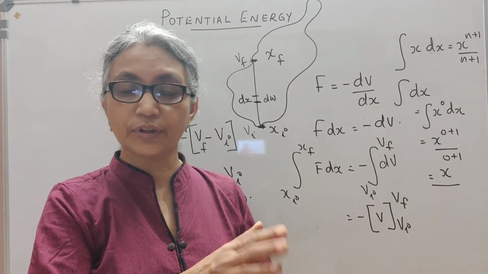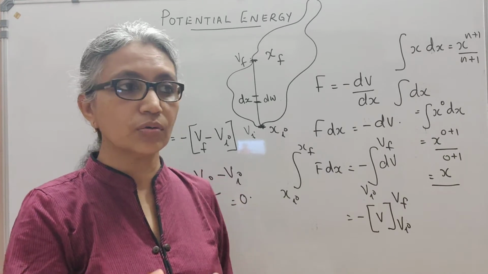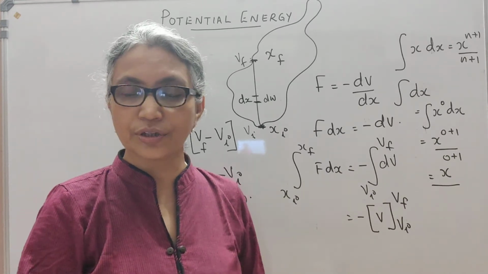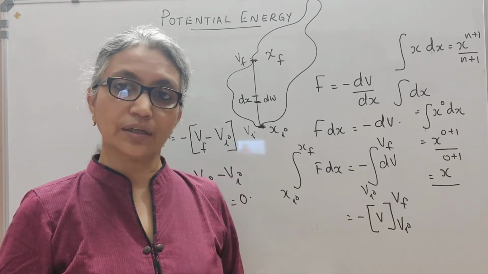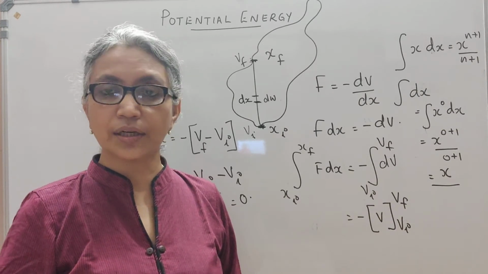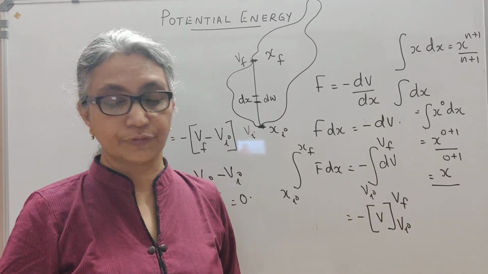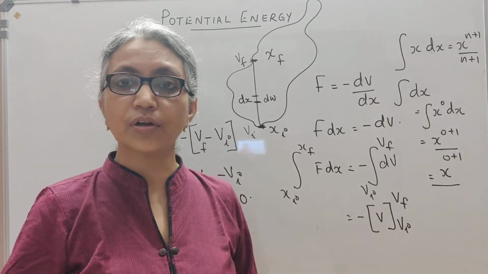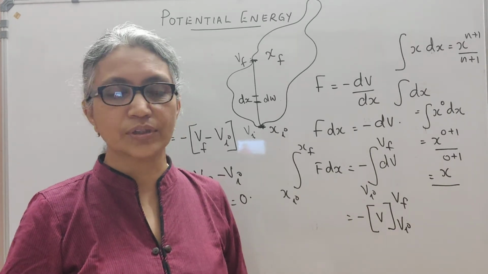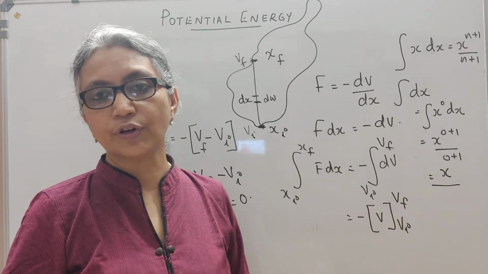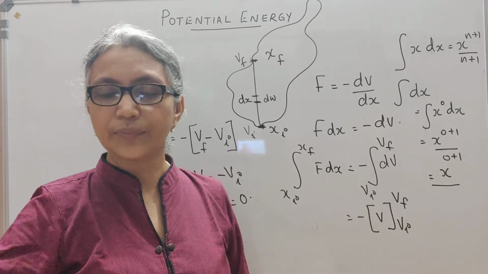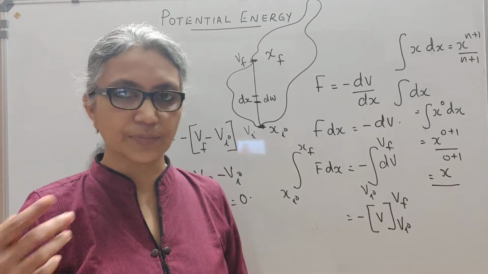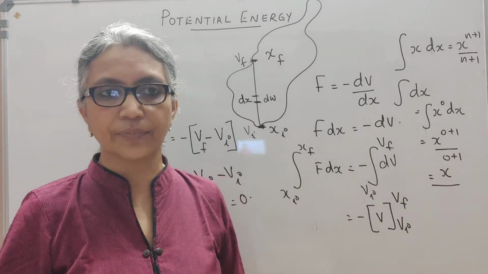If I take the frictionless path, then there is no work done against frictional forces. But if I take the rough path, then work is done against the frictional forces, and energy is lost in the form of heat and sound. That means energy is dissipated away from the system, and you're not going to get it back.